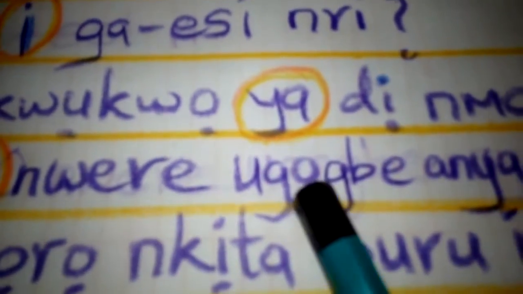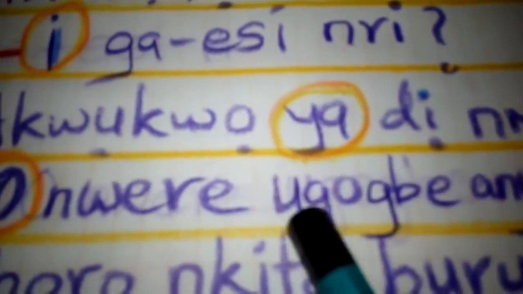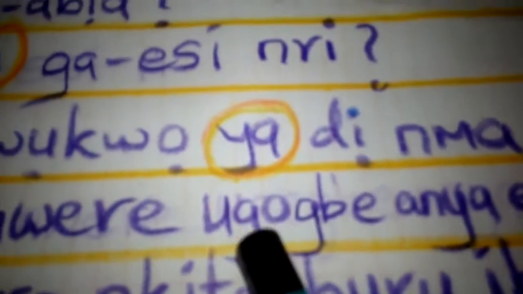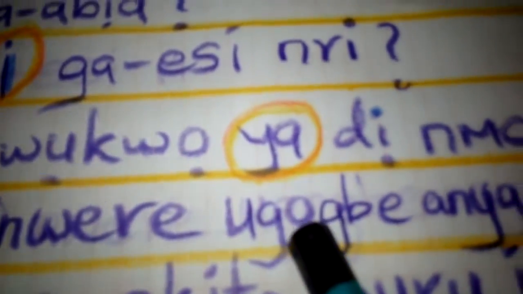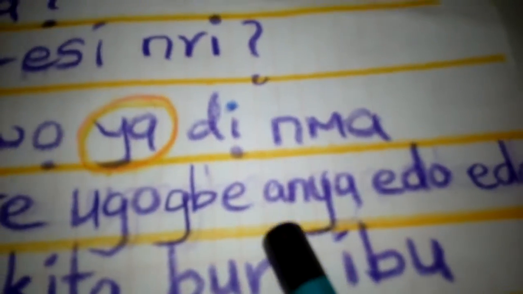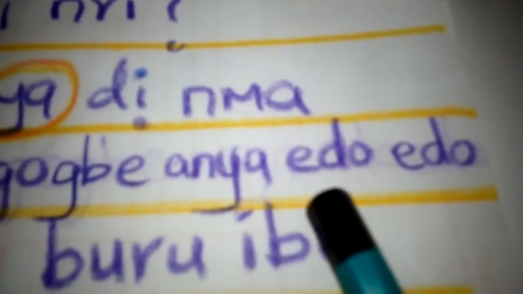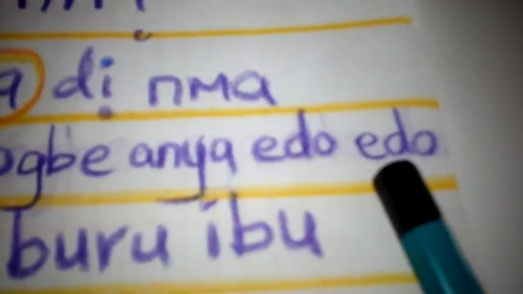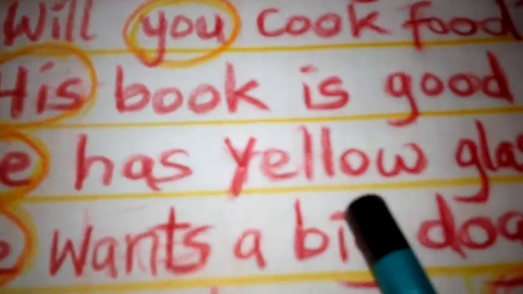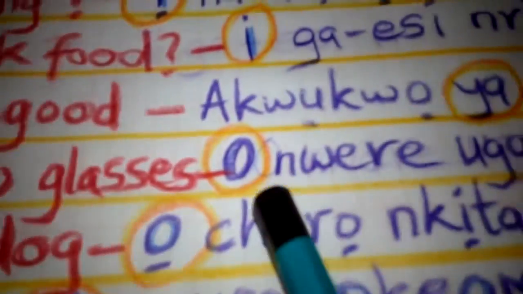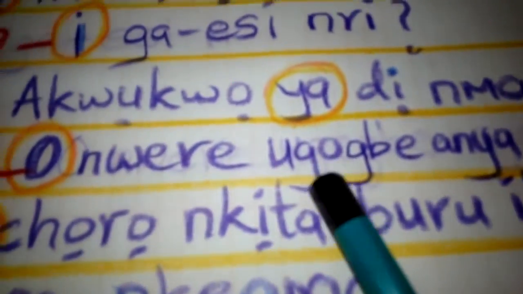Okay, I think A is supposed to be here. Ugegbe, not ugogbe. Uge. A is supposed to be here. Ugegbe. Okay, anya edo is yellow. He has yellow glasses. O nwere ugegbe. Okay, it's supposed to be ugegbe.